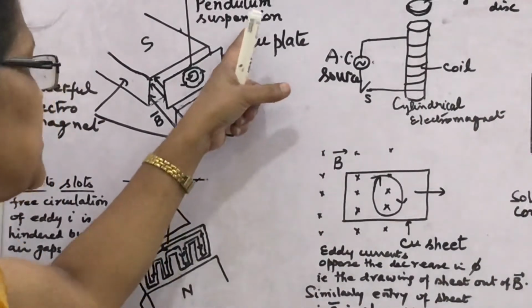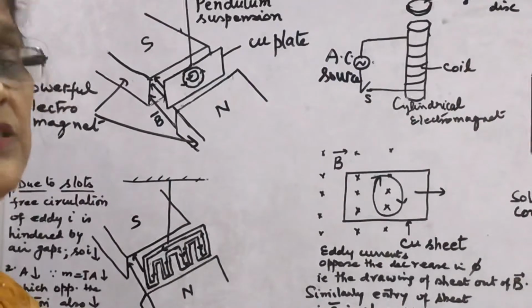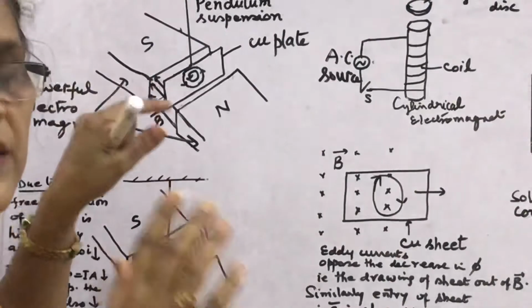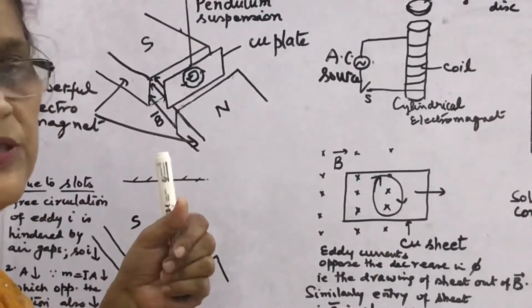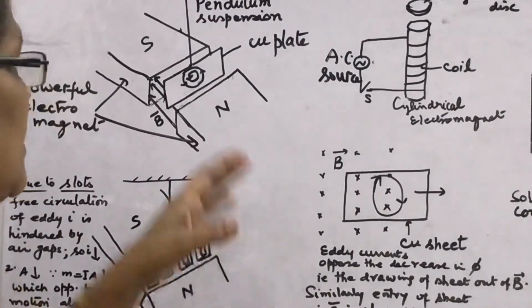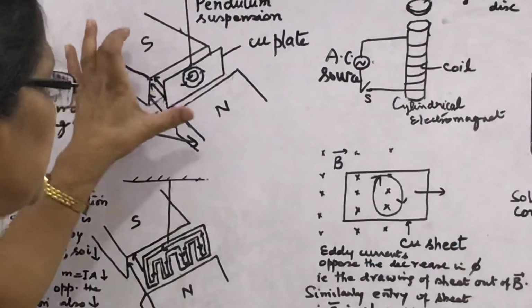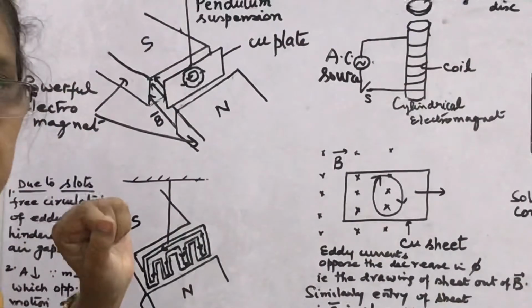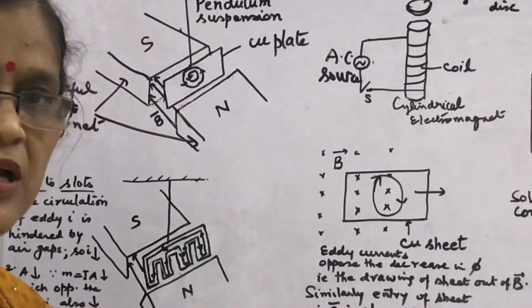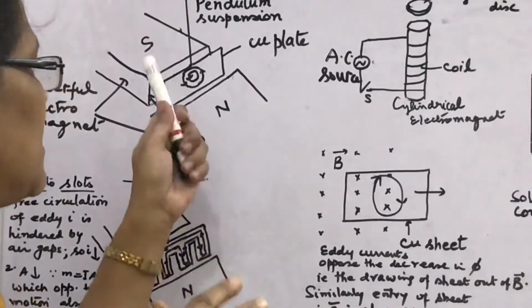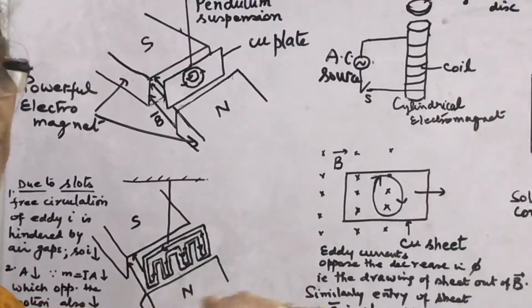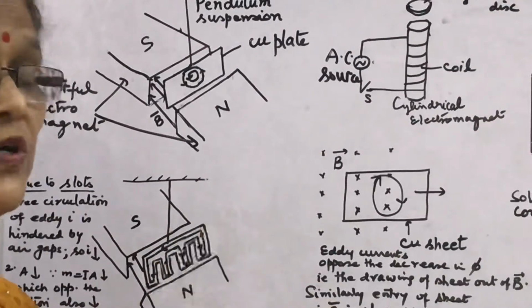So when the plate swings in, the direction of eddy currents is anti-clockwise, and when the plate starts to swing out, the direction of eddy current is clockwise, just to oppose the motion. What happens when the plate oscillates in the presence of this magnet? The oscillation comes to a halt. After a few oscillations, the plate comes to rest.